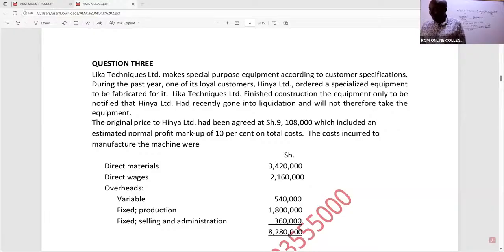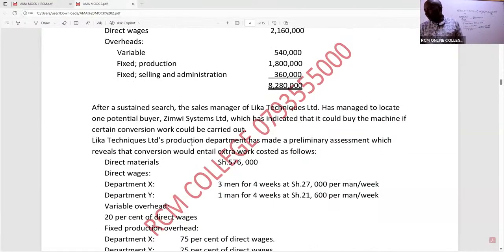Very, very sad. The original price to Hinya had been agreed at 9,108,000, which included an estimated normal profit markup of 10% on total cost. The cost incurred to manufacture the machine were as follows.